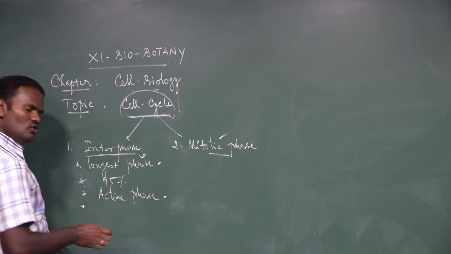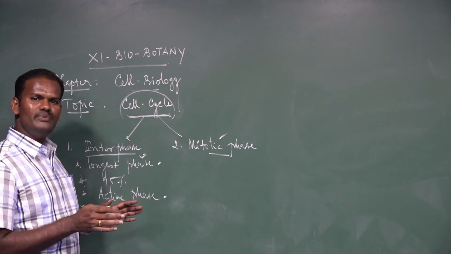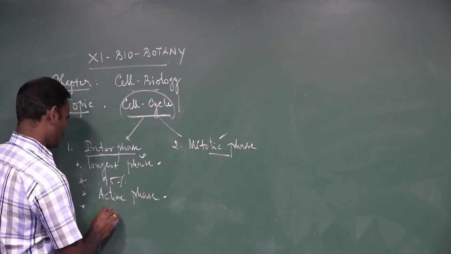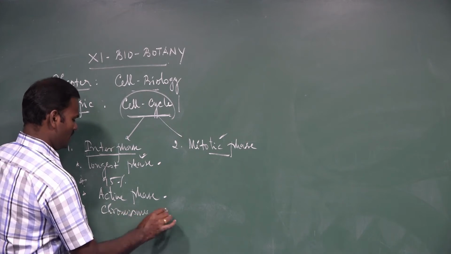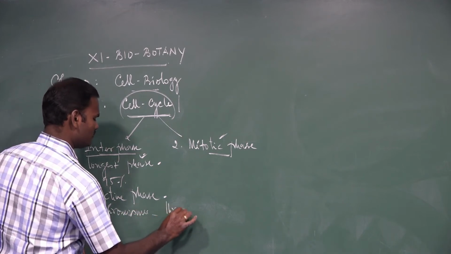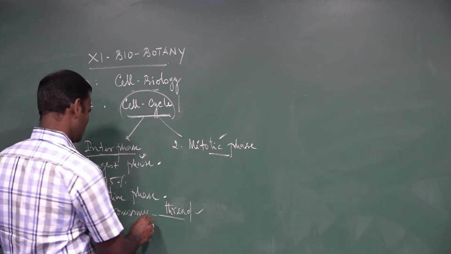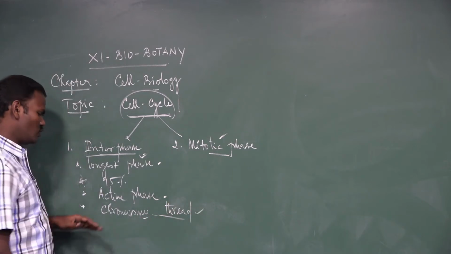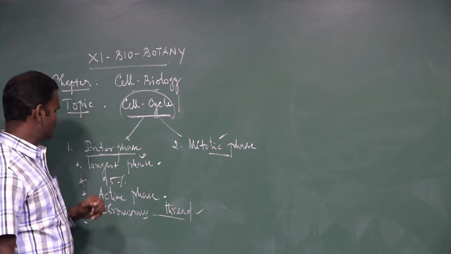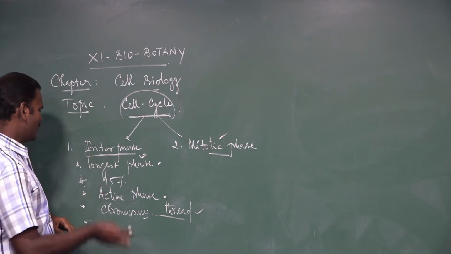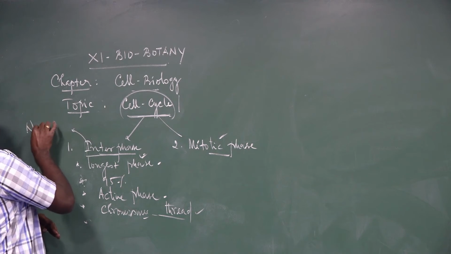But here the chromosomes are not clearly visible. They appear like thread-like structures, not clearly visible in this phase. Hence, interphase is also called a resting phase. One of the most active phases, the longest phase. It is also called the non-dividing phase.